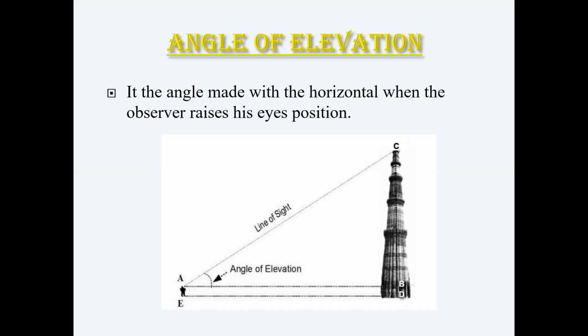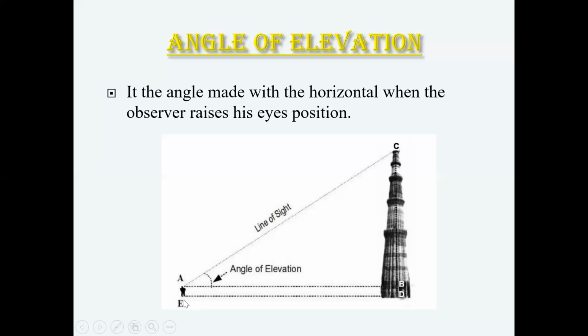For instance, how the height of buildings, how the height of towers, how even the height of mountains is measured. The trigonometric ratios, the trigonometric values are used, and these angles of elevation are used. So it is very significant to know the heights of towers, very big buildings, very big mountains. How do the scientists measure these values? They use nothing but trigonometric ratios and trigonometric values. And they use the angle of elevation.